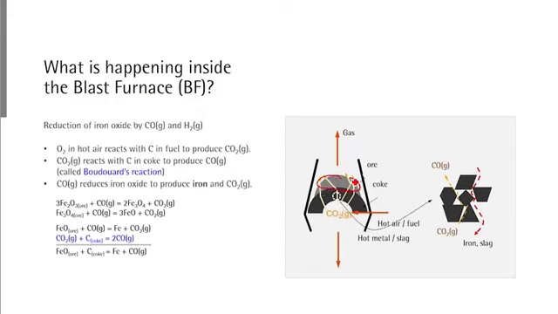We have ore and coke. To this coke, we blast hot air with fuel. They form carbon dioxide gas, which reacts with coke to form carbon monoxide gas. The CO gas moves through the pores inside coke and arrives at the ore to react with it. The ore is in the form of Fe2O3 or Fe3O4.